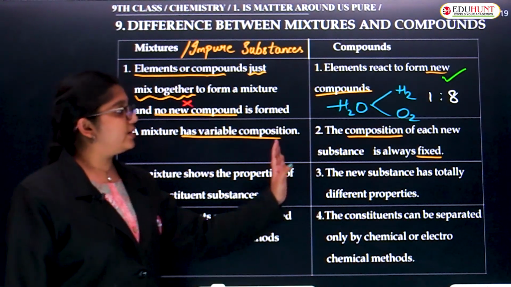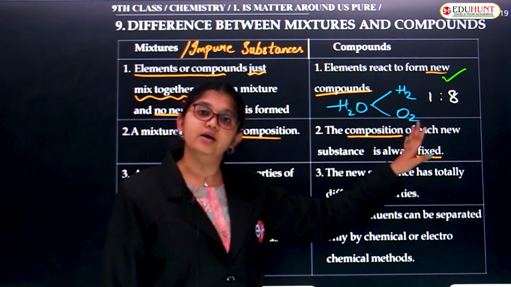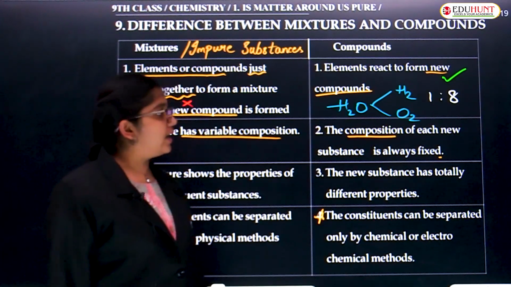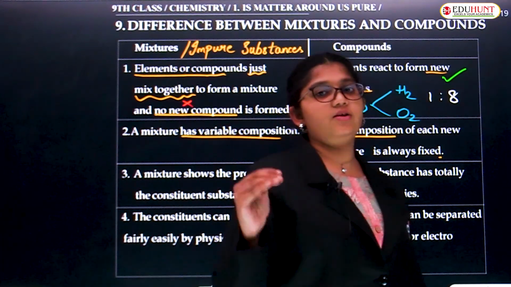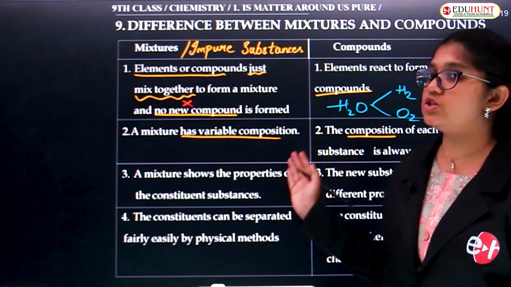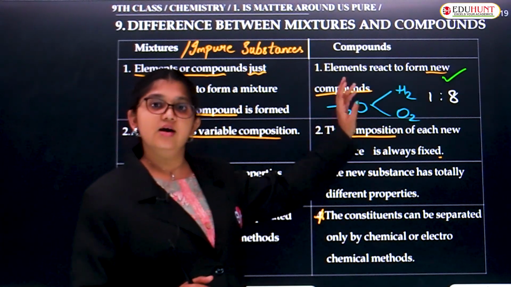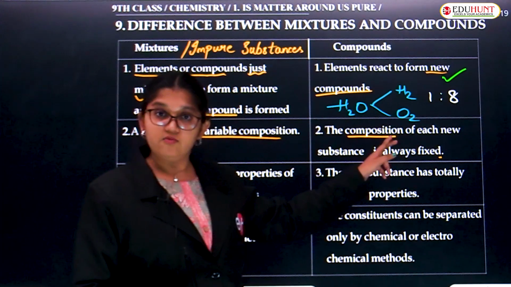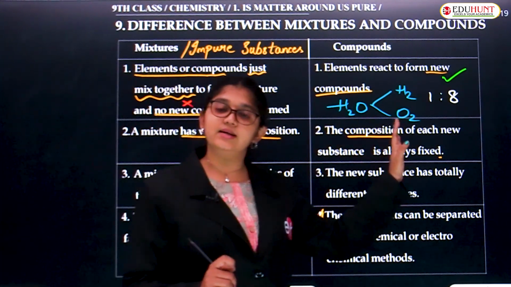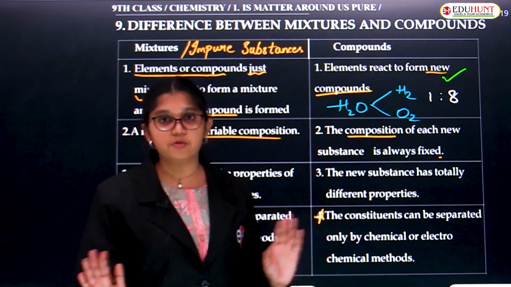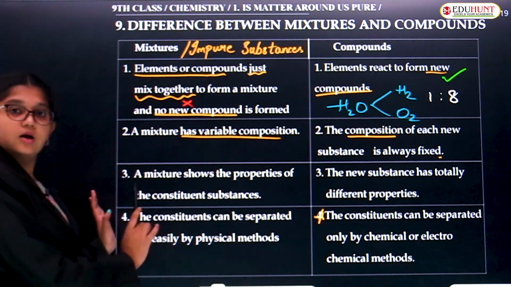For example, if we take hydrogen gas and oxygen gas separately, these two have different properties. Oxygen gas has some property, hydrogen has some different property. We said combustible gases, right? So here, if we compare the water molecule, hydrogen and oxygen are gases, whereas the water molecule is a liquid in state. So the properties are entirely new, different properties, but here the constituents keep their own individual properties.